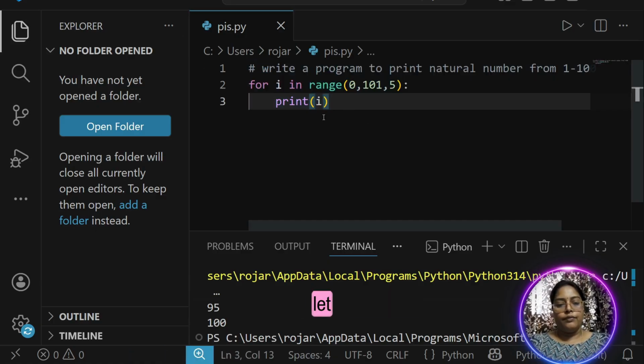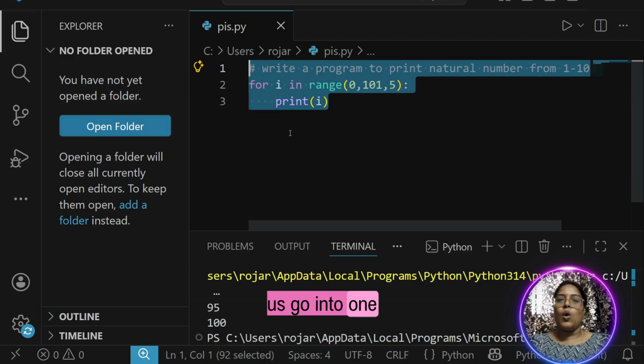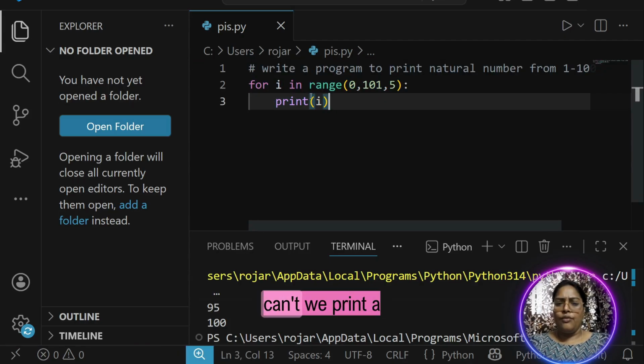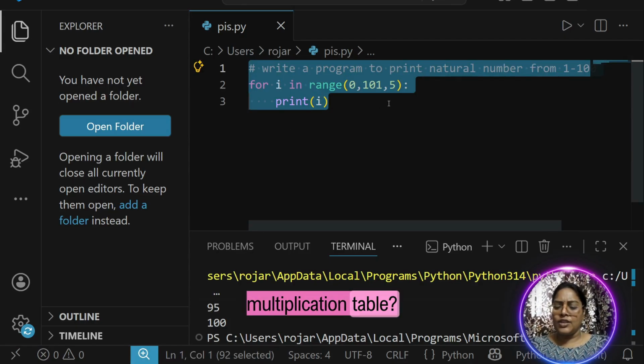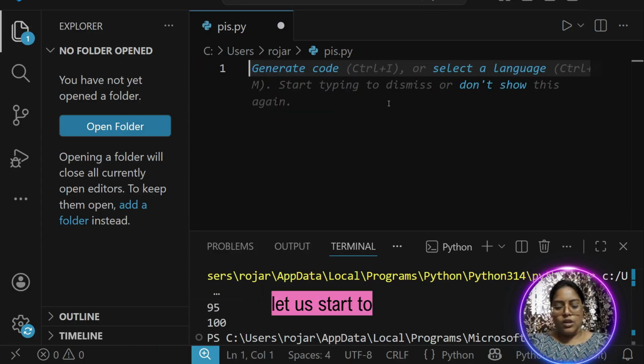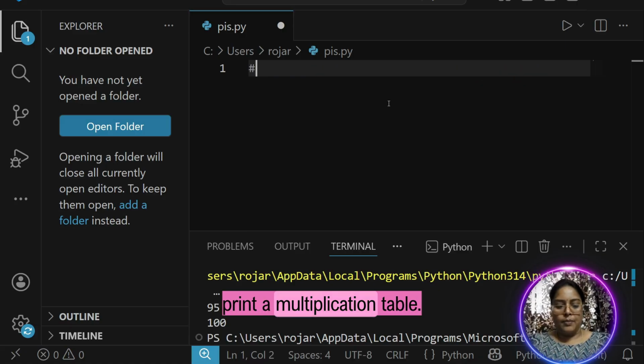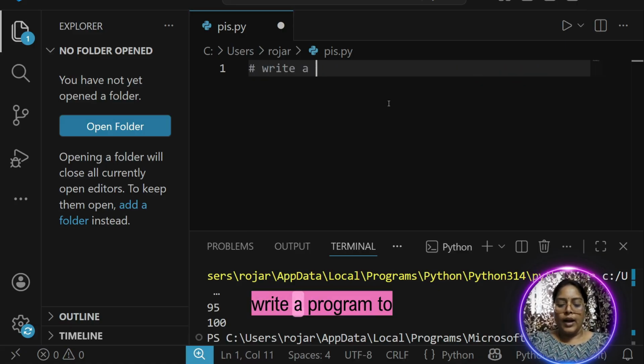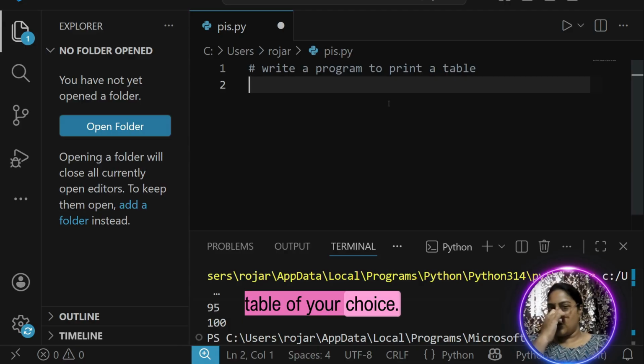Now let us go into one more example. Why can't we print a multiplication table? So let us start to print a multiplication table. Now write a program to print a multiplication table of your choice.